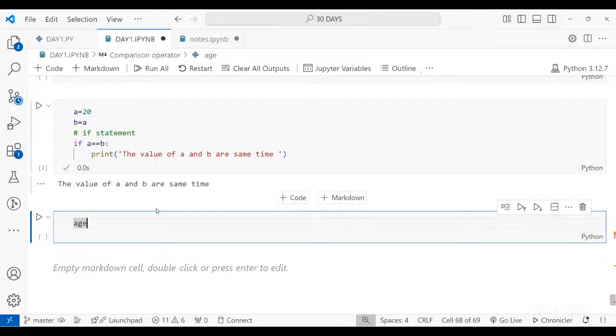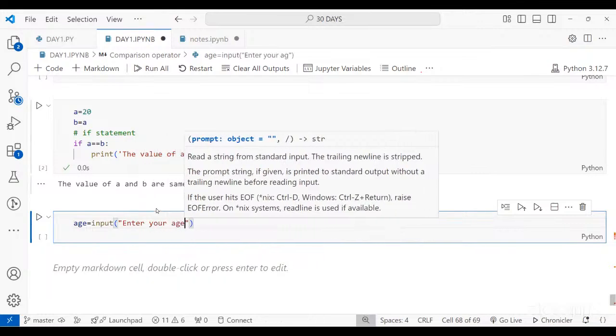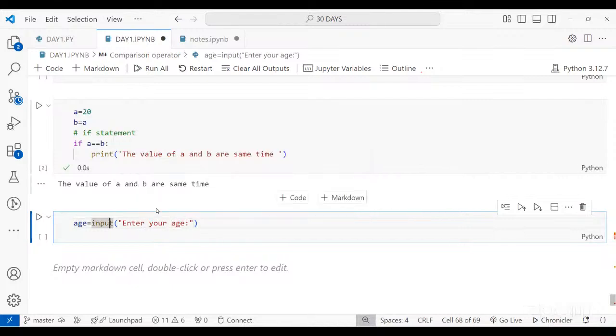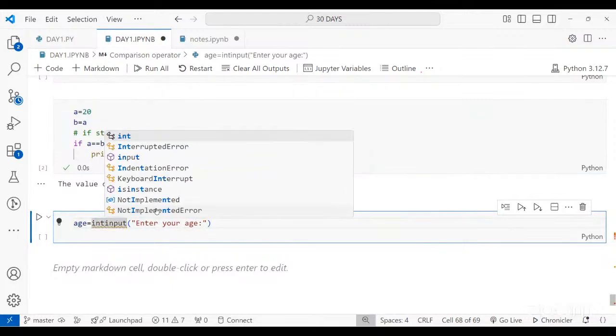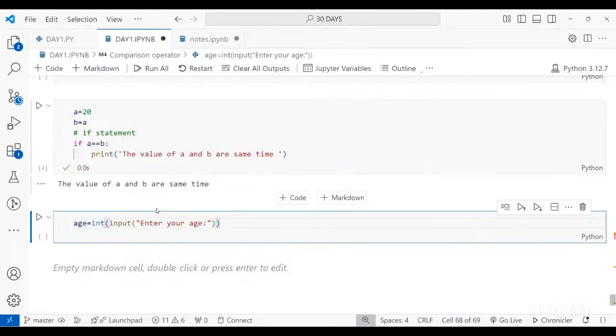Practically, suppose I'm writing age is equal to, and I'm going to take the input from the user: enter your age. Obviously the output will be in string, so I have to convert it into integer, as we have discussed earlier, that you have to convert your string data type into integer or float according to your need so that you can perform operations on it. So I've written age is equal to int input, enter your age.